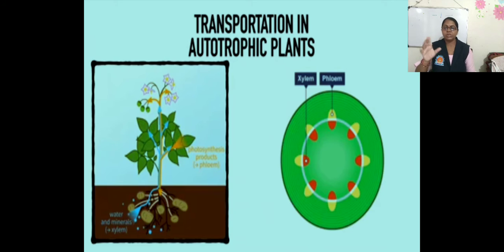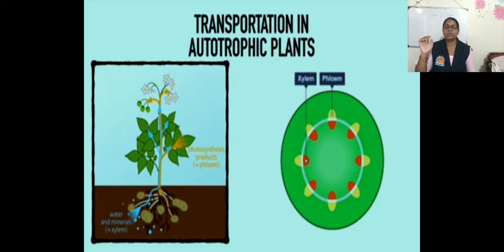So this is the transport system, and plants do not have a separate digestive or excretory system. So this is about transportation in plants.